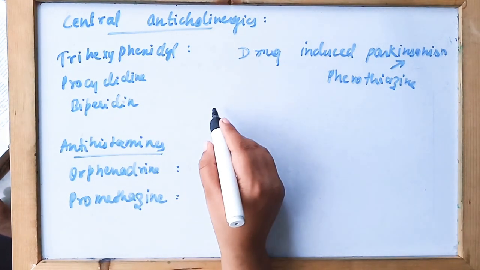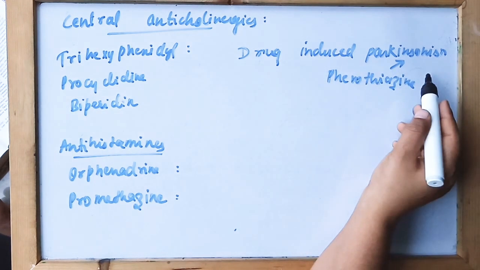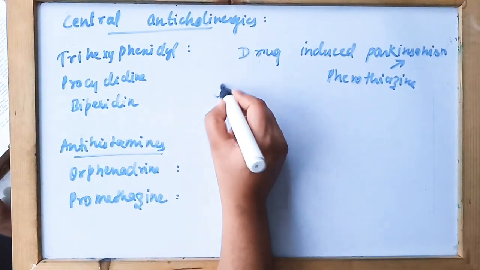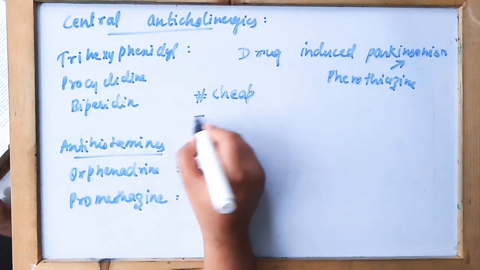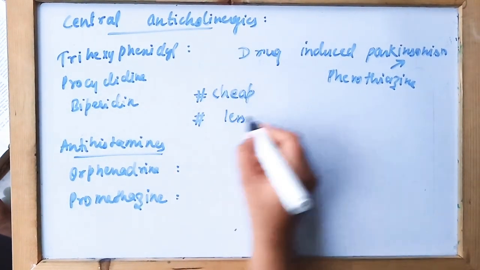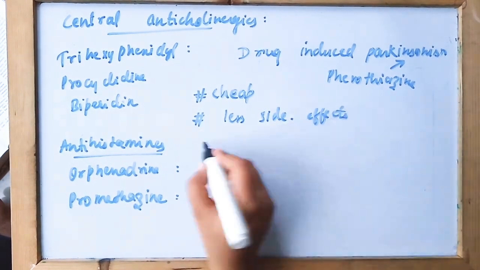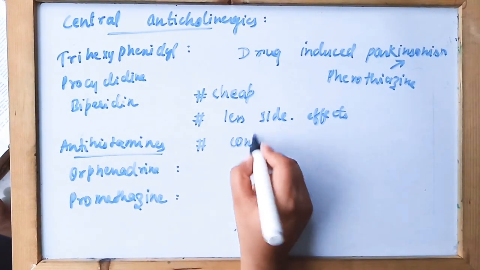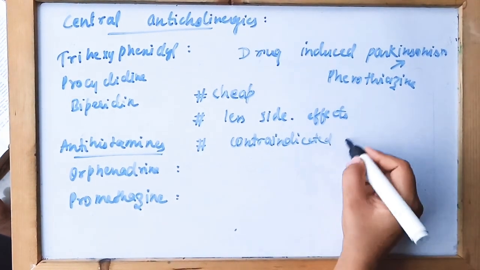These anticholinergics are used for the treatment of drug-induced Parkinsonism. They are cheap and produce fewer side effects than levodopa therapy, and patients who are contraindicated for levodopa can take these drugs.